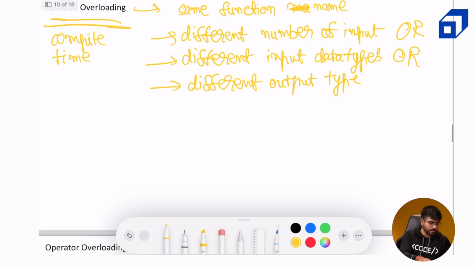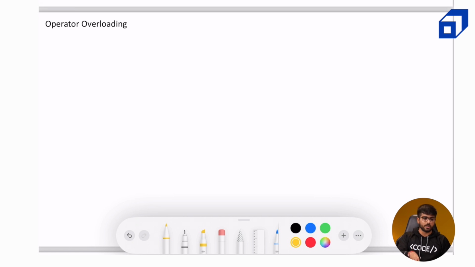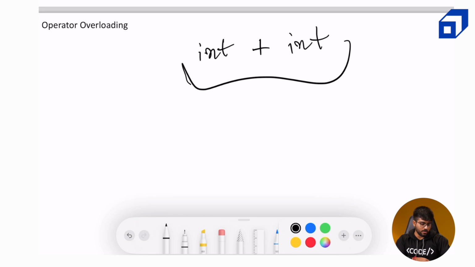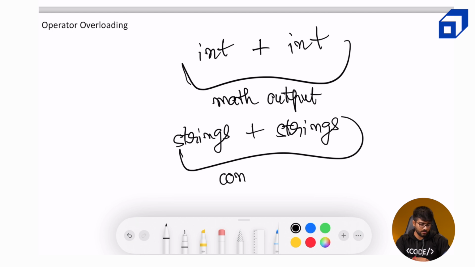Now let's take a look at another type of compile time polymorphism, which is operator overloading. And we have also talked about it in the past when we talked about the addition operator. Okay. Now addition operator, it can take 2 integers and return a mathematical output. It can also take 2 strings. And in this case, it gives me a concatenation, which is it combines both the strings.